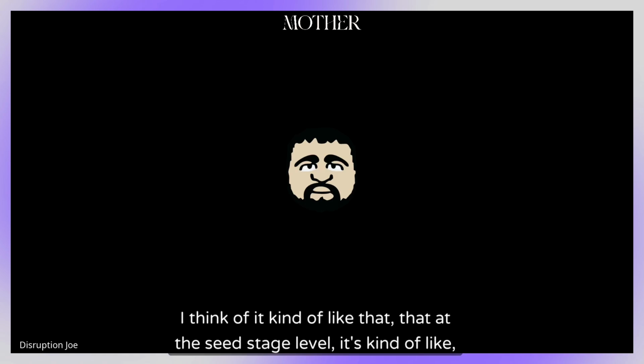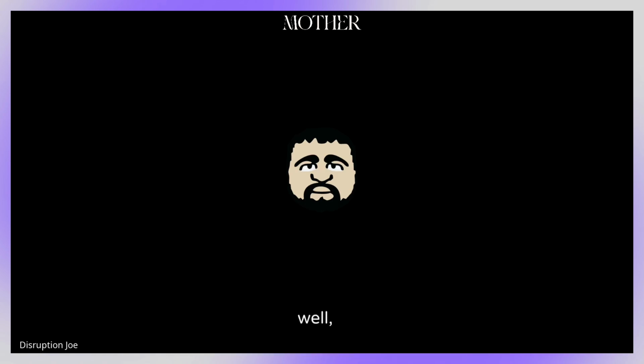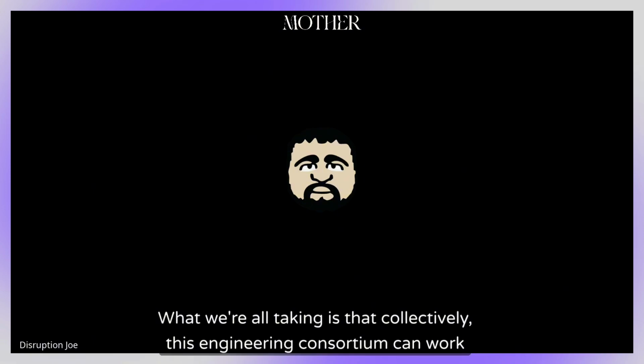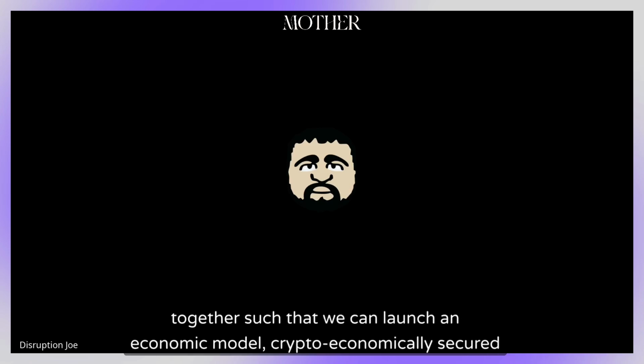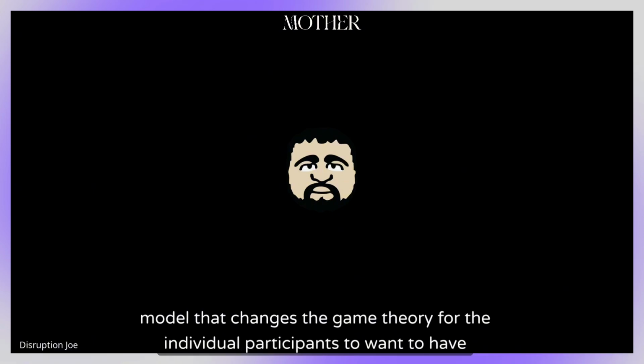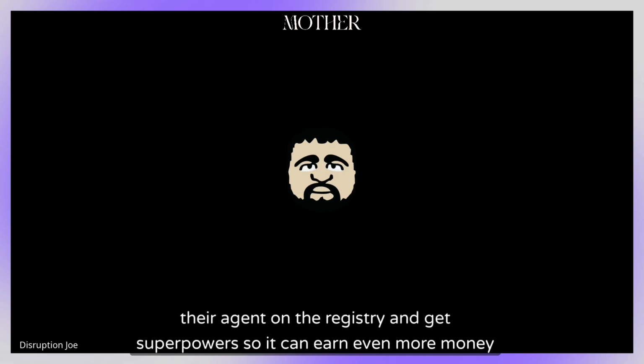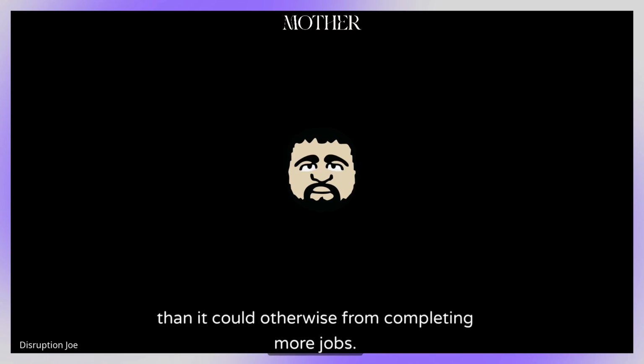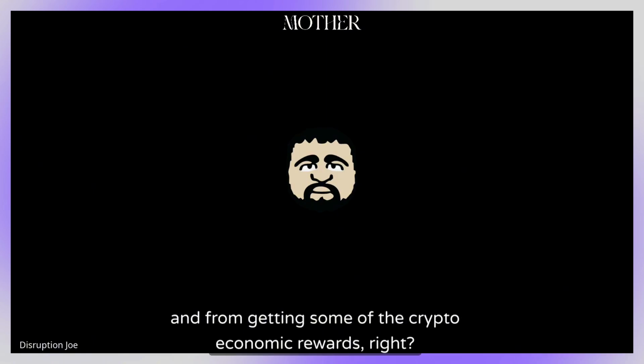I think of it at this seed stage level like this: the bet we're all taking is that collectively this engineering consortium can work together to launch a crypto-economically secured model that changes the game theory for individual participants to want to have their agent on the registry and get superpowers, so it can earn even more money than it otherwise could from completing more jobs and from getting some of the crypto-economic rewards, right?